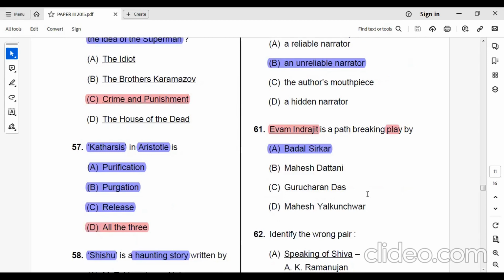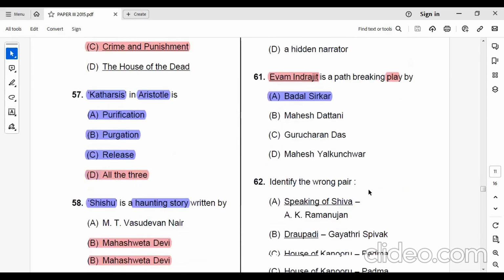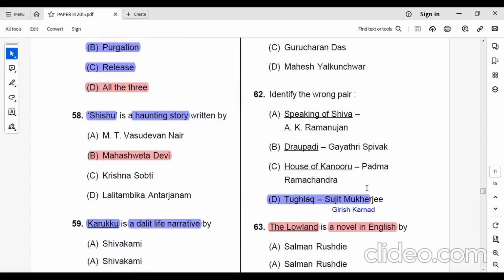Evam Indrajit is a play by Badal Sarkar. Indrajit, a play by Badal Sarkar. Then let's find out the wrong pair. Tughlaq is written by Girish Karnad. It's not written by Sujit Mukherjee. Tughlaq is written by Girish Karnad. Now the remaining are correct answers.